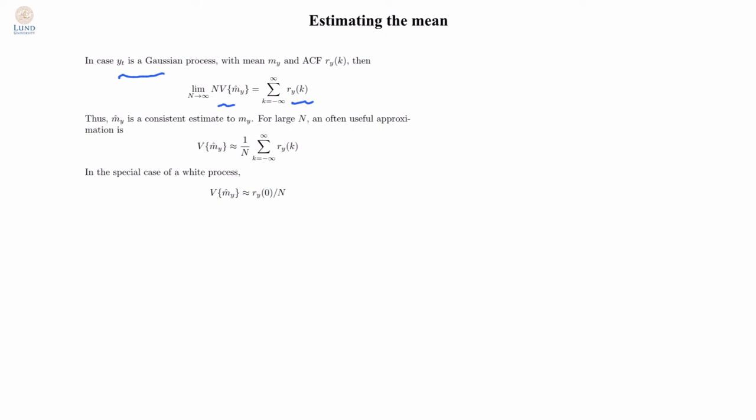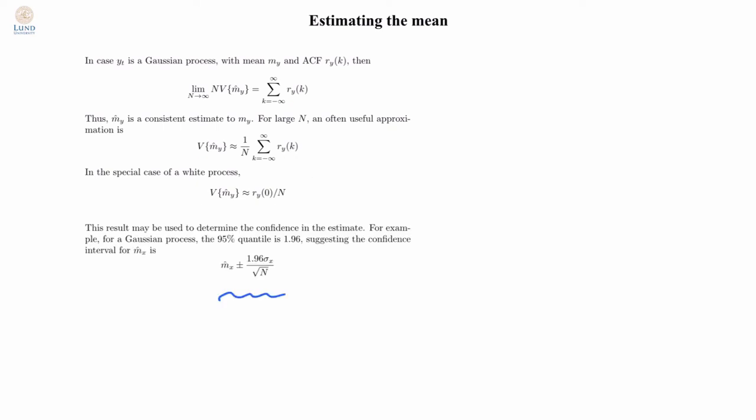However, the result is still quite useful, since we are often interested in a white process, and in this case the autocorrelation function has the following shape. It only takes a non-zero value at lag 0, and then all the other values are 0. This means that the expression for the variance will simplify, since all these terms here except for lag 0 will be 0, leading us to this very concise expression for the expected variance of the mean estimate.